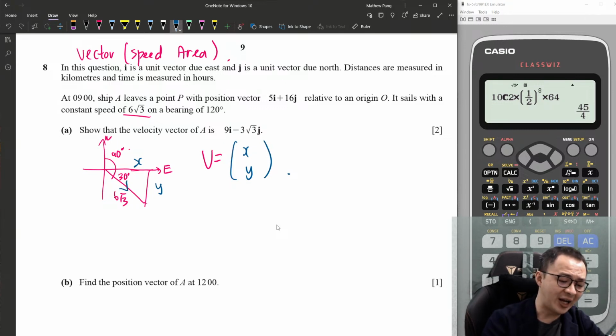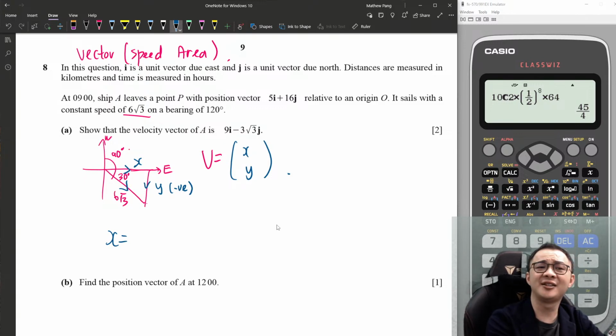So your x will be positive because it's going to the right hand side, but your y will be negative because it's going down. So your y will be the negative value later. Okay, but right now I just want to solve the Sohcahtoa. So if I solve the Sohcahtoa here, x should be adjacent over hypotenuse, which is cos, right?